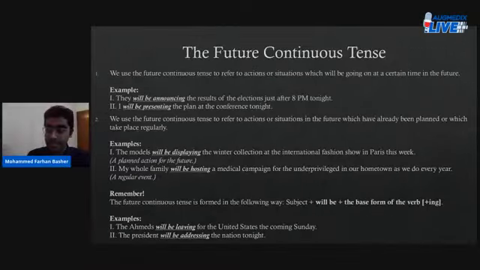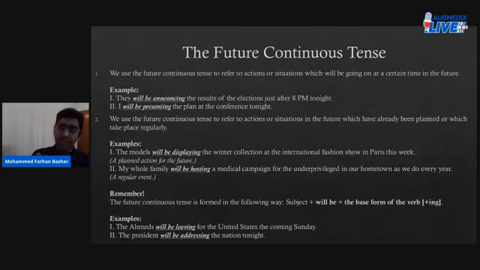In both the sentences, in both the examples, you can see that you are mentioning the action that you want to take in the future. But not only that, you're also mentioning the time, exactly when you want that action to take place, right? Like in the first example you're saying that they will be announcing the results of elections just after 8 p.m. tonight. And in the second example, you're saying, I will be presenting the plan at the conference tonight. Okay? All right, moving forward to the second future continuous rule.